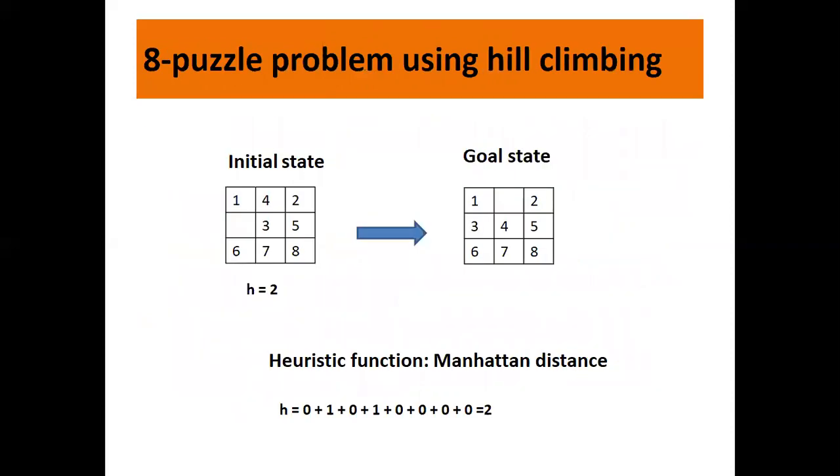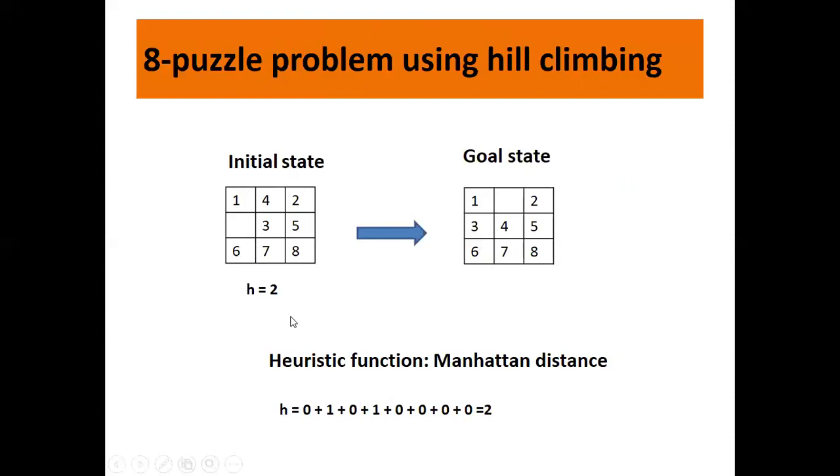Now to make the hill climbing approach a little bit clearer, let us go back to our 8 puzzle problem. So I hope you all remember. If you don't, please go back to the previous video lectures and go through them. This is the initial state and this is our goal state. The heuristic function we'll be using here is the Manhattan distance. And here the heuristic value of the initial state as compared to the goal state is 2.